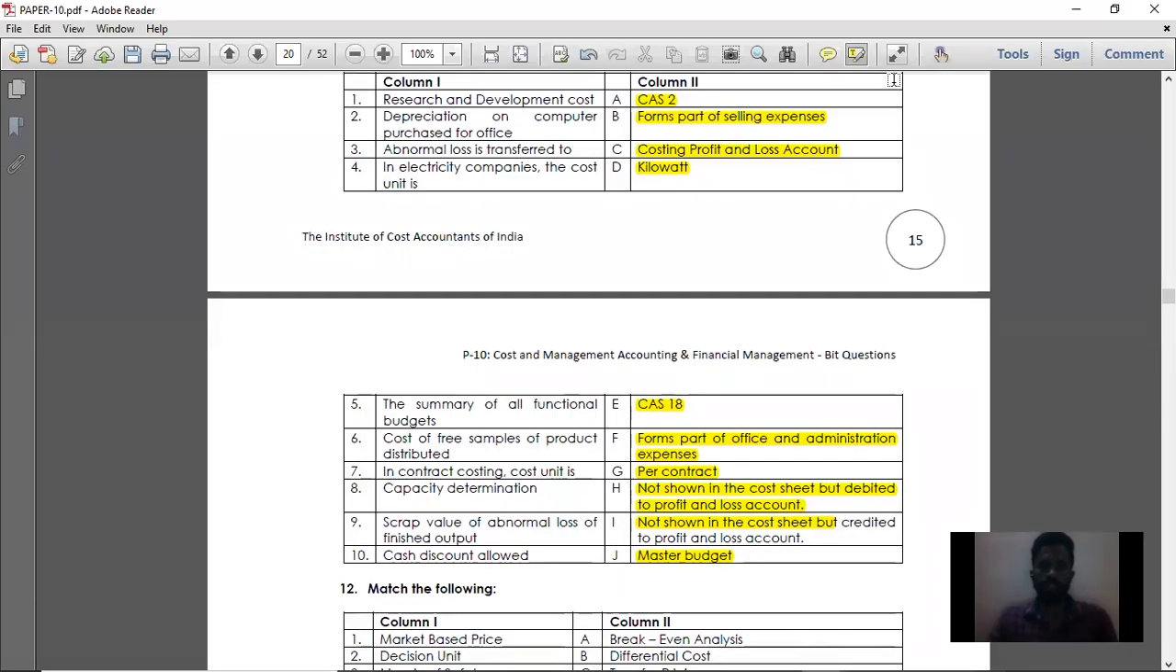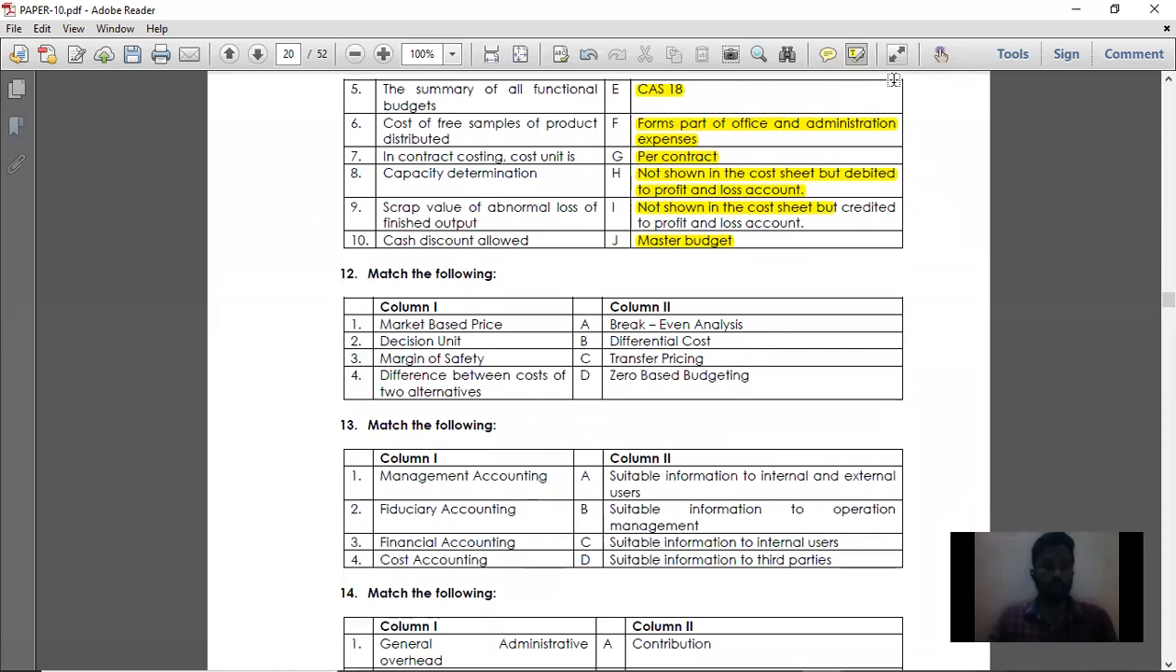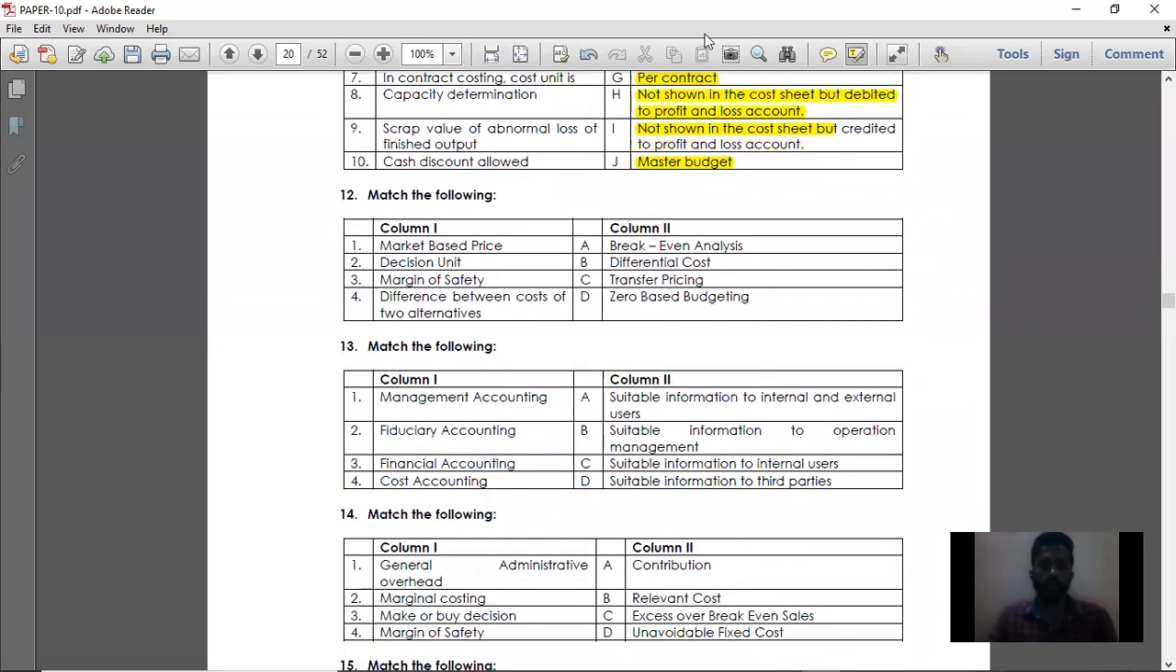So moving on to the next match the following, that is question number 12. Point number 1, market-based price. Market-based price is the term used in transfer pricing. So option C is the right answer. So for question number 1, market-based price, option C is the right answer. Market-based pricing is a method of transfer pricing.